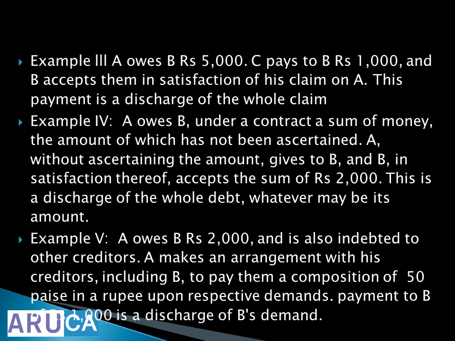Payment to B of rupees 1000 is a discharge of B's demand. Right? So basically 50 paisa per 1 rupee. 2000 means 1000, 5000 means 2500, 10,000 means 5000. So in place of 10,000 I am paying 5,000, remission over, discharge performed.